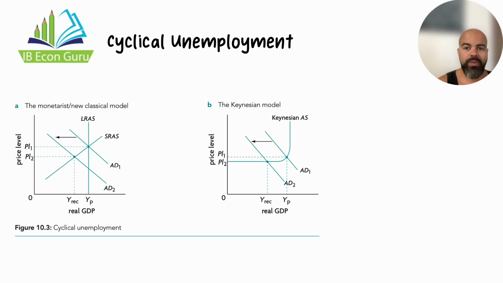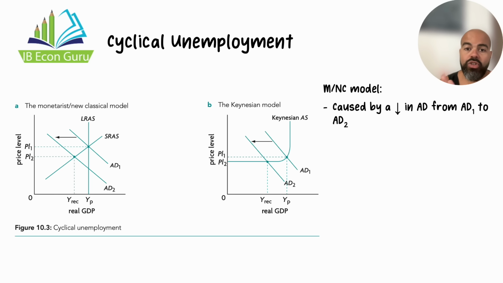Cyclical unemployment is the kind of unemployment that appears when there is a recession, when the economy is in a recessionary gap. First I'm going to talk about how we represent it using the monetarist and new classical model. Cyclical unemployment is caused by a decrease in aggregate demand. As you can see in the monetarist new classical diagram, the decrease is from AD1 to AD2. When aggregate demand decreases, real GDP falls from YP to YREC. REC stands for recessionary gap.